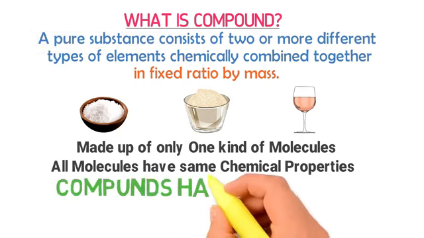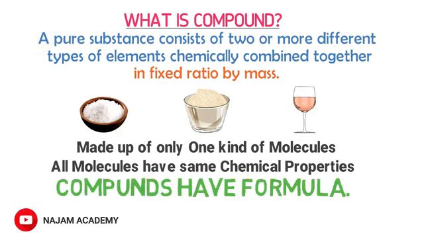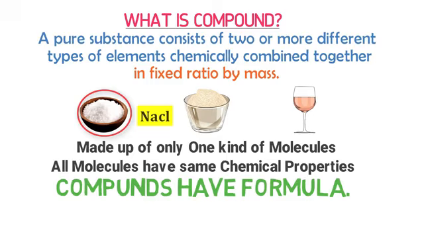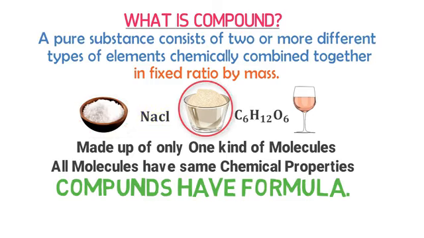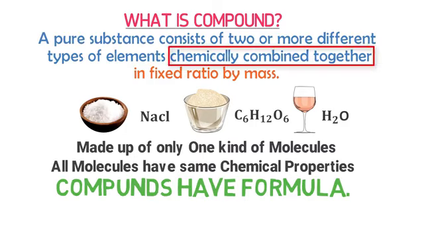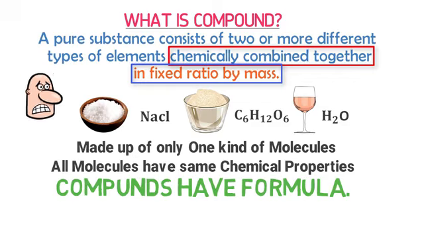Secondly, compounds are represented by their respective formulas. For example, the formula of table salt is NaCl. The formula of sugar like glucose is C6H12O6, and the formula of water is H2O. Now remember that if you do not learn the two concepts in the definition, chemically combined together and fixed ratio by mass, then you will not understand compounds thoroughly.